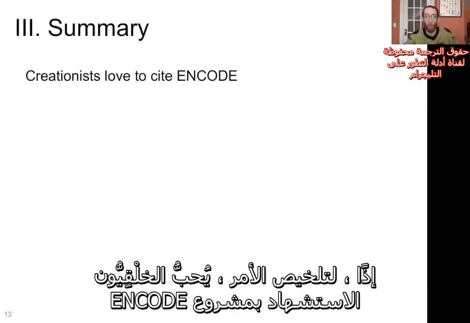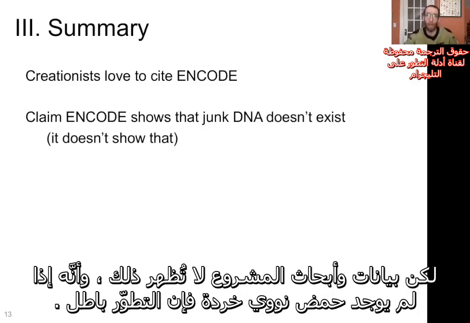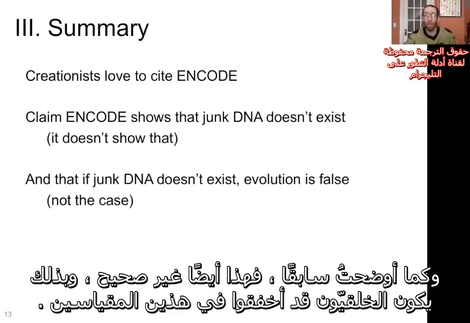So to summarize, creationists love to cite the ENCODE project. They claim that ENCODE shows that junk DNA doesn't exist, and that if junk DNA doesn't exist, evolution is false. ENCODE's data and their papers do not show that, and as I showed earlier, the second claim is also not the case. So creationists are 0 for 2 on these measures.